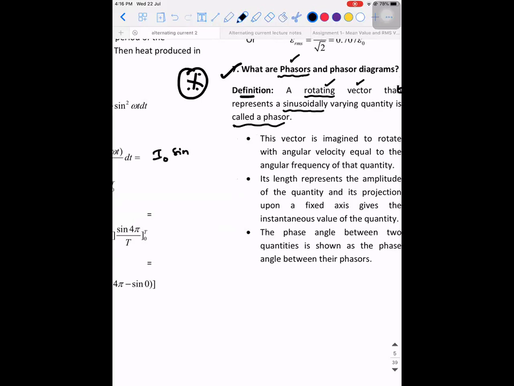Peak current. The current and the voltage we write in terms of sine or cosine. Right? I told you I naught cos omega t is also right, and E naught cos omega t is also right. So if in your school they are teaching in terms of cos, don't get confused. Cos is also a sinusoidal function. Even at that time, you can use a rotating vector.